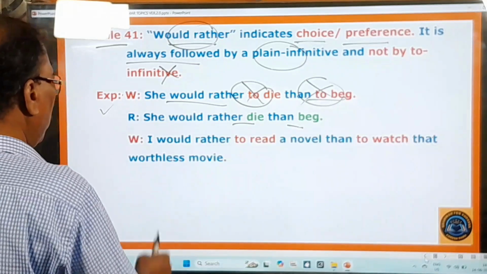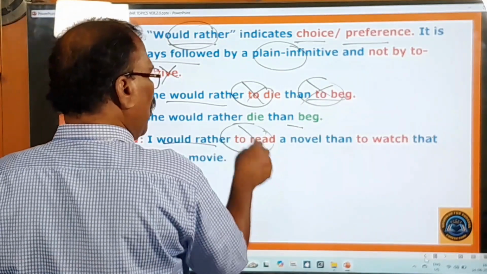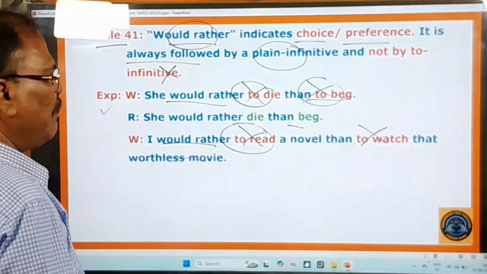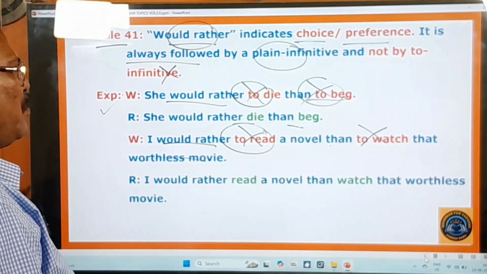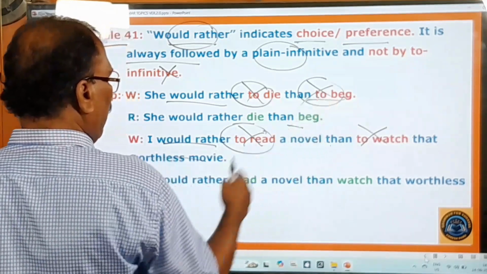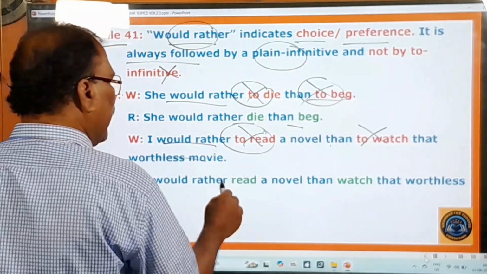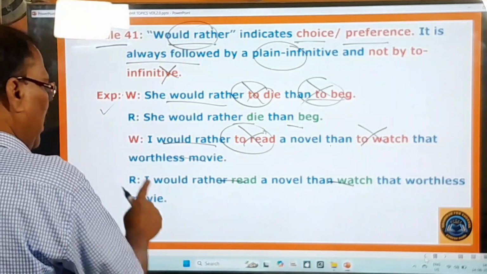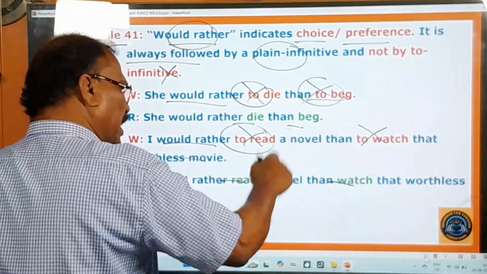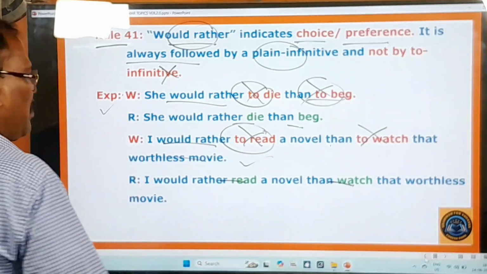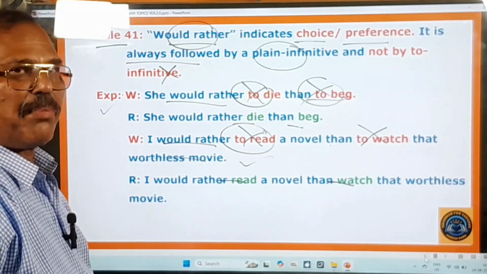And here you pay attention, I would rather to read a novel than to watch that worthless movie. To read, to infinitive, to watch, to infinitive. After would rather, such things should not be there. What must be there? I would rather read a novel than watch that worthless movie. నేను ఆ వర్త్లెస్ మూవీని చూచుట కంటే ఒక నవల చదవడం మంచిది. And this is a very important rule. Now you move on to the next very important rule.